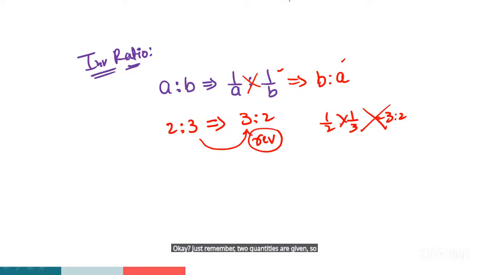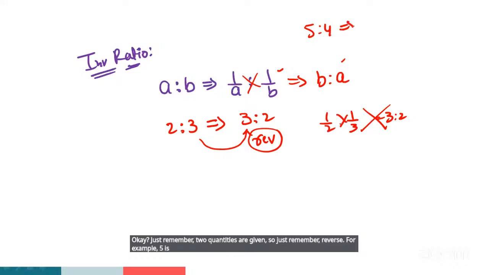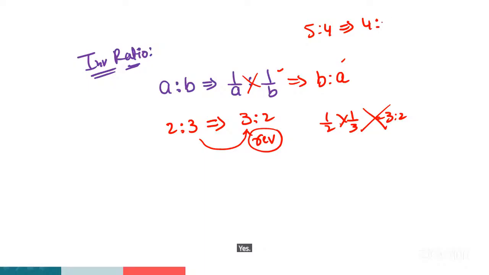Only two quantities are given, so just remember reverse. For example, 5:4. What is the inverse ratio, guys? 4:5. Yes, very good, excellent. One more example: 2:3:4. What is the inverse ratio, guys?